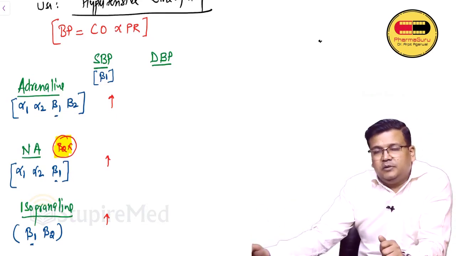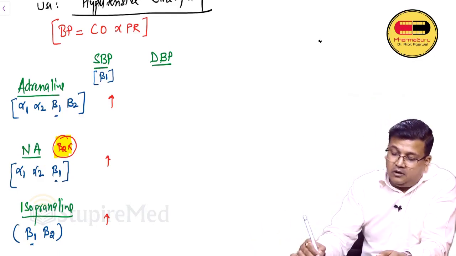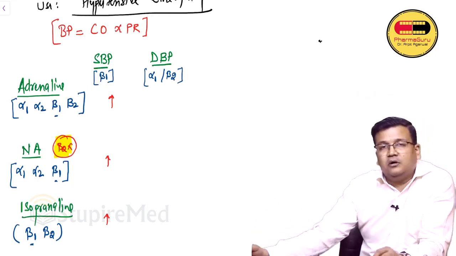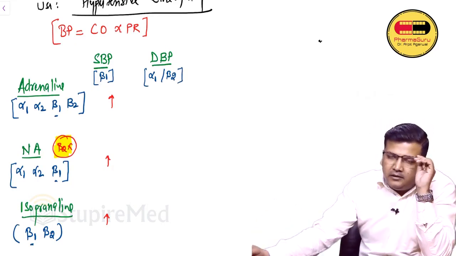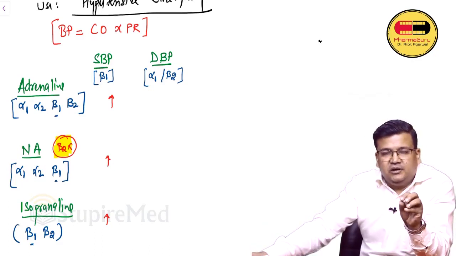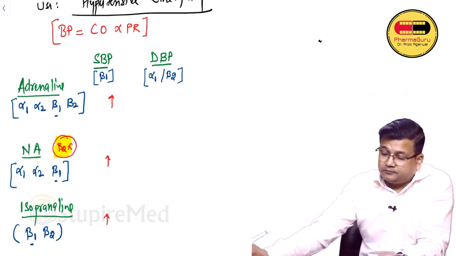Now coming to diastolic BP. During diastole, heart is relaxing. So blood vessels maintain BP. Now which receptors are present on blood vessels? We have already seen alpha 1 is present on blood vessel and so is beta 2. These are the 2 receptors on blood vessels which maintain diastolic BP. Alpha 1 is causing vasoconstriction and beta 2 is causing dilatation. Both are causing opposite effect.